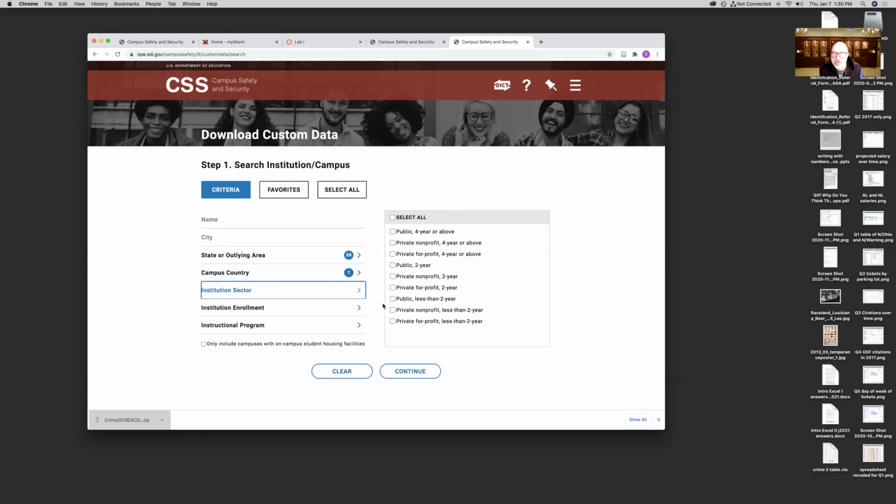Institution sector. I'm grabbing data here for public four-year and also for private four-year universities. University of Dayton would be a private four-year, for example, or Xavier in Cincinnati. I want to grab these two because I think they're also very interesting. And you can always filter them out on your own Excel sheet. When you see how this comes down, you'll see it'll still be quite easy to filter this category if you only wanted to look at public schools, but let's get them all now.